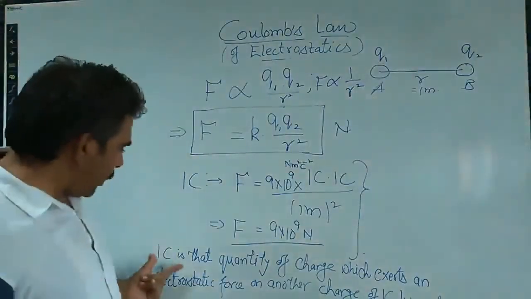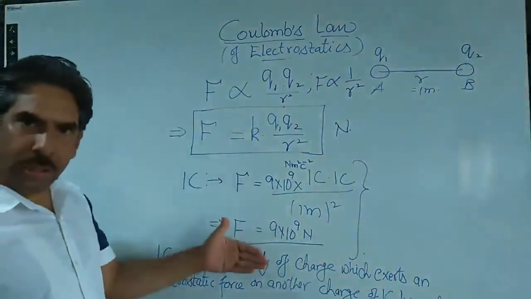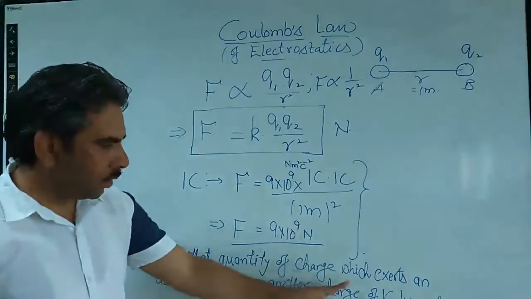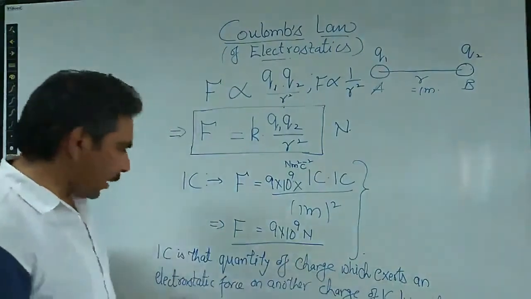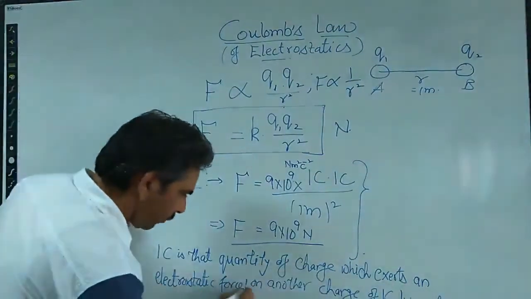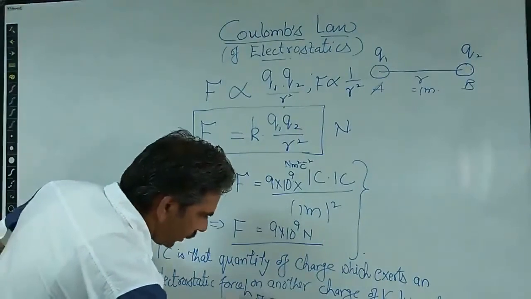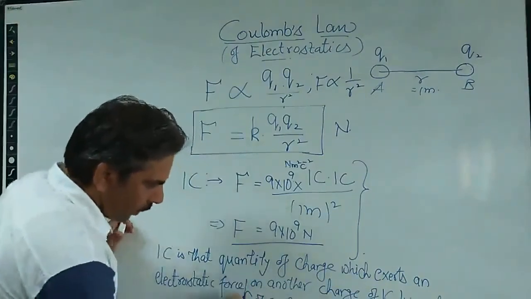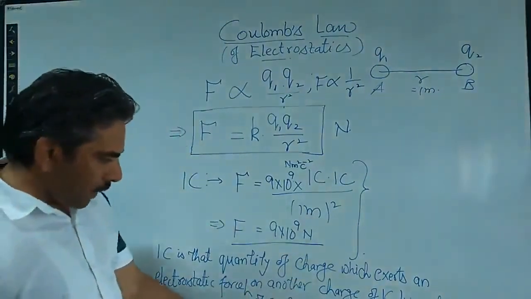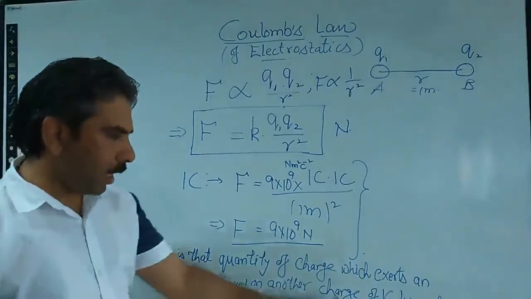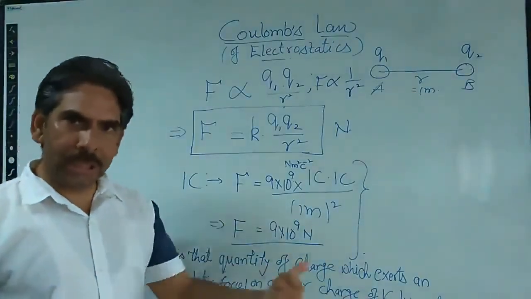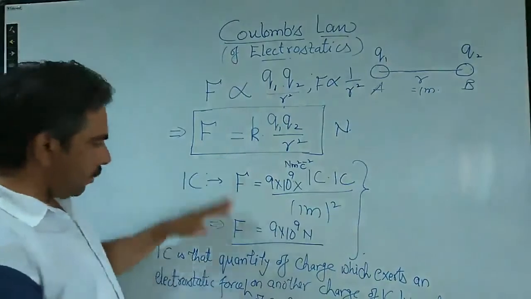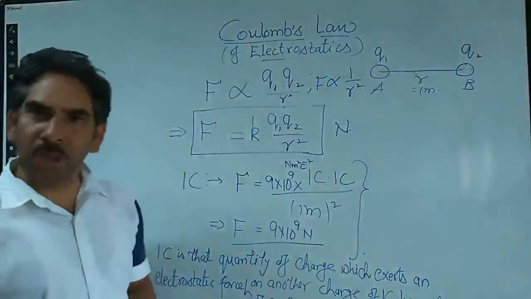Okay, so I have just written the statement of 1 Coulomb of charge based on this simple representation. So 1 Coulomb is that quantity of charge which exerts an electrostatic force of 9 into 10 to the power 9 Newton. Please put this value here. Electrostatic force of 9 into 10 to the power 9 Newton on another charge of 1 Coulomb, which is lying at a distance of 1 meter. So that is the simple understanding of Coulomb's law and 1 Coulomb of charge.